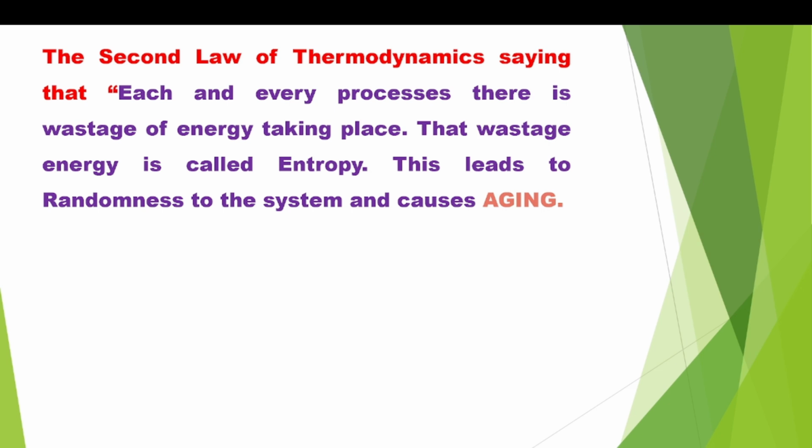Why do living organisms have a certain lifetime? Because living organisms obey the second law of thermodynamics. Because they obey the second law of thermodynamics, the aging process takes place in all living organisms. For the second law of thermodynamics, the equation is delta S, that is entropy, equals minus delta H by T. This is the equation for the second law of thermodynamics.